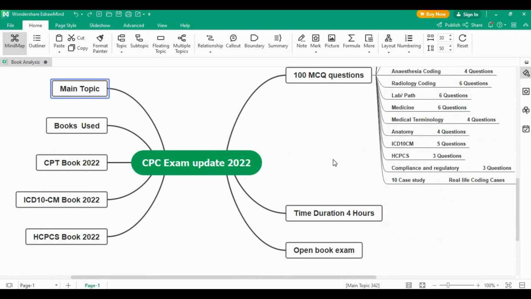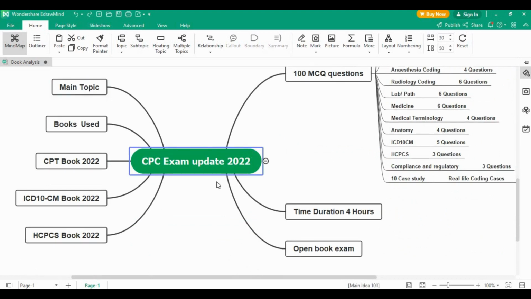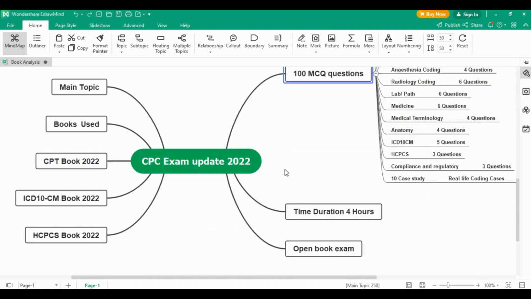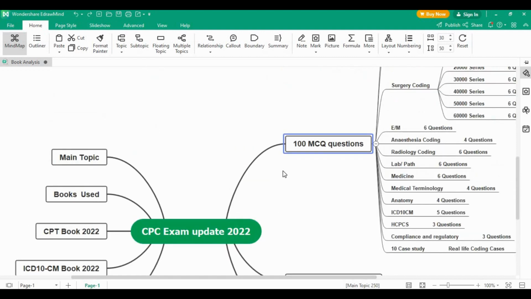The first update in the CPC exam 2022 is that the CPC exam is now a 100 marks examination. In previous years, we all know the CPC examination was around 150 marks. Now AAPC has reduced 150 marks to 100 marks, a reduction of 50 marks, for those who appear for the CPC examination in 2022, effective from 1st Jan 2022.